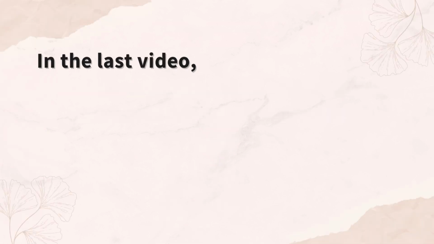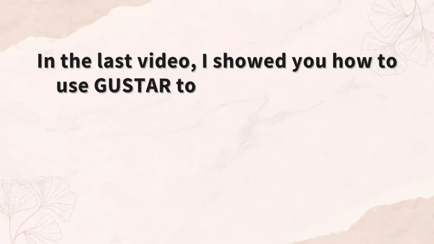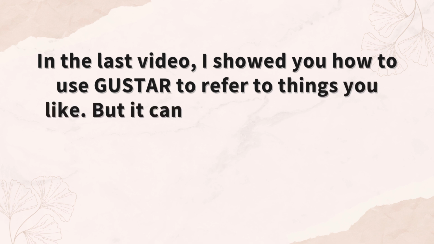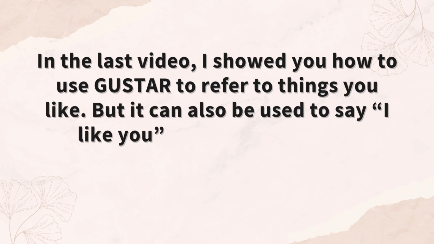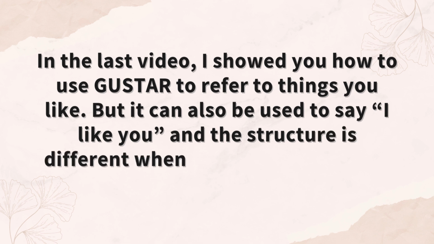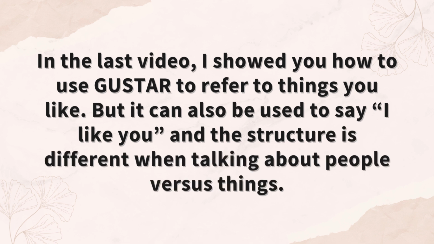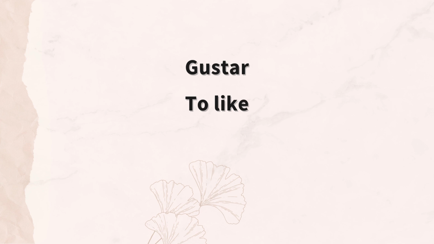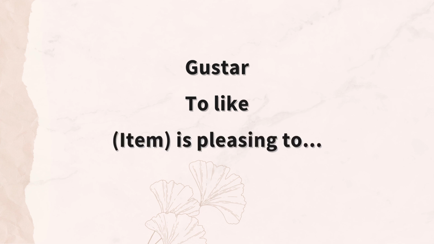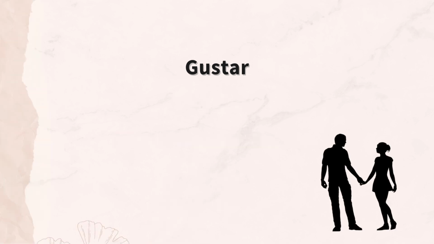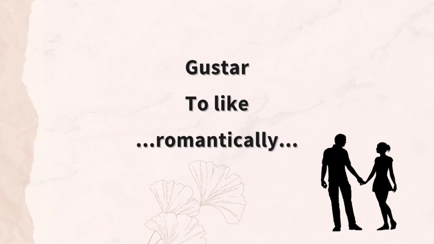In the last video, I showed you how to use gustar to refer to things you like, but it can also be used to say, I like you, and the structure is different when talking about people versus things. First thing first, gustar is usually translated as to like. When you're talking about things, it usually means they're pleasing to you or someone else. When you're talking about a person, it means I like you in a romantic way.